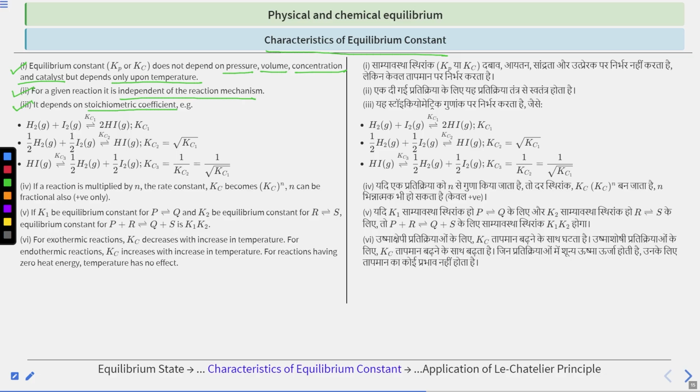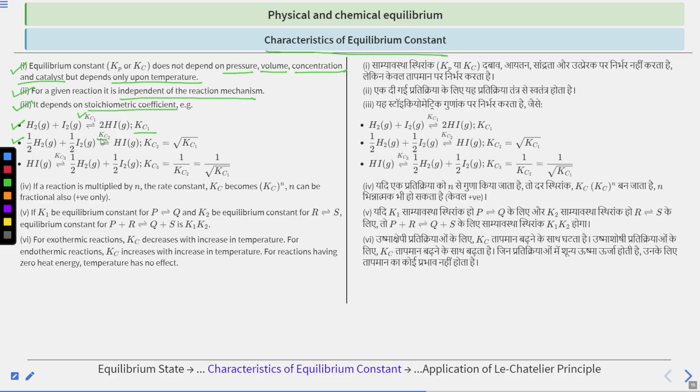For example, here is a reaction between H2 and I2 giving us 2 HI molecules, and the equilibrium constant here is Kc1 for this reaction. Now if we divide the reactants and the products by 2, the reaction will become half of H2 plus half of I2 giving HI, since 2 divided by 2 becomes 1. Let's suppose this reaction has equilibrium constant Kc2.